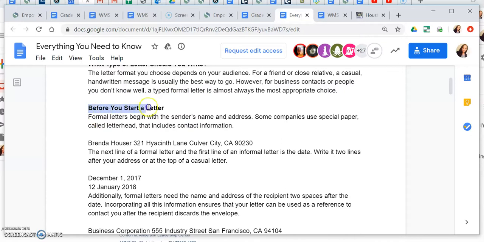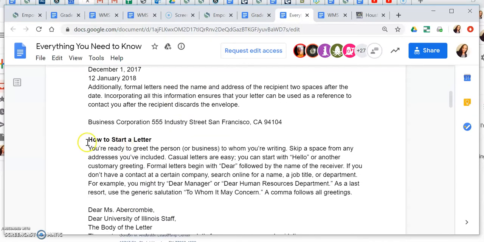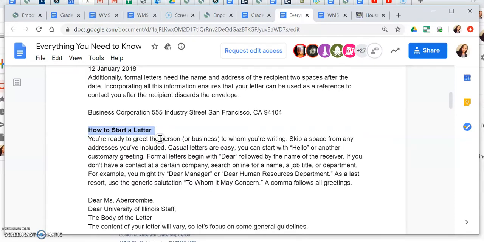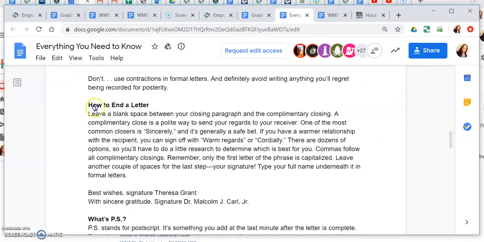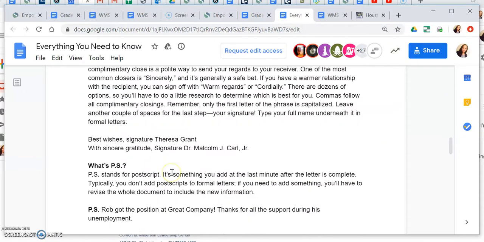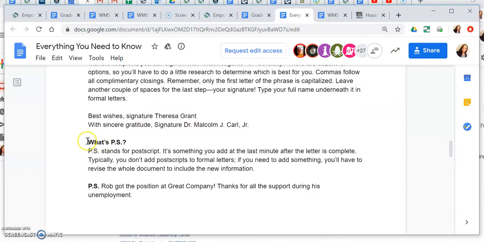Okay, it tells you what to do before you start your letter. It tells you how to start your letter. Okay. It also tells you how to end your letter. And in some instances, it tells you what a PS is, right? A postscript. This is not necessarily something that you may need for your letter, but it is just here so that you can kind of understand and comprehend what a postscript is. So that's the first resource.